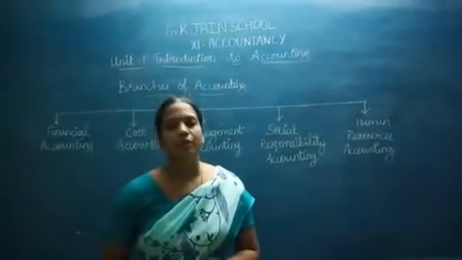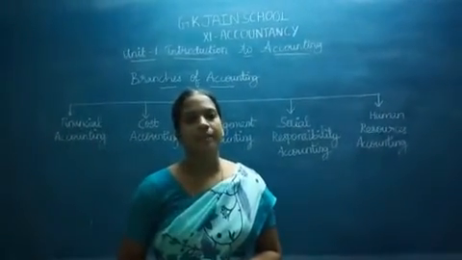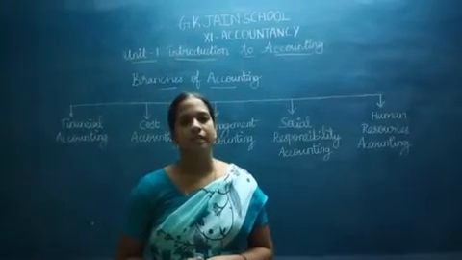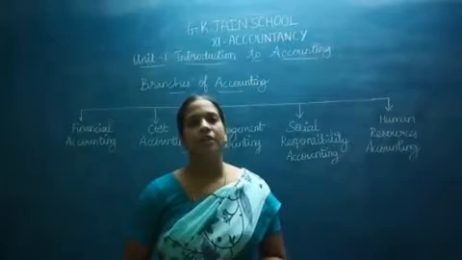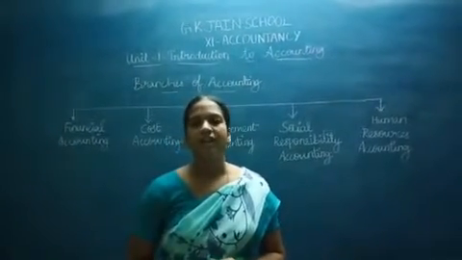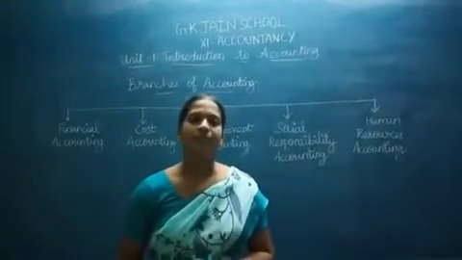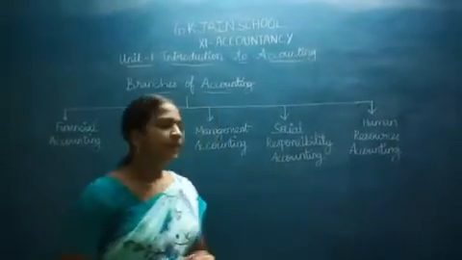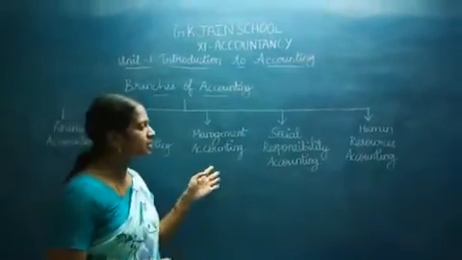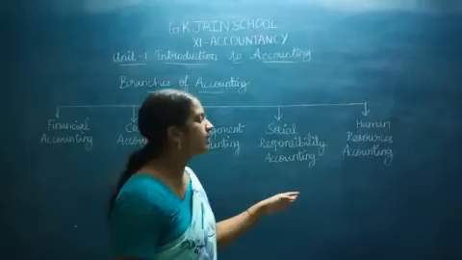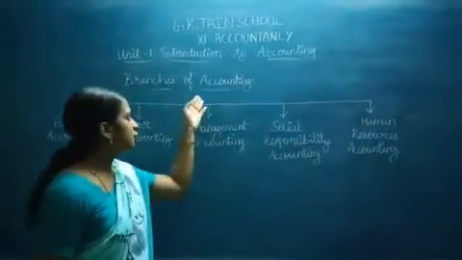We are going to move on to the next topic in the 11th standard accountancy. So far we were discussing many topics in the introduction to accounting. The next topic, a very important one, is the branches of accounting. Here we are going to discuss the 5 main branches of accounting: financial accounting, cost accounting, management accounting, social responsibility accounting, and human resource accounting. So these are the 5 headings of the branches of accounting.